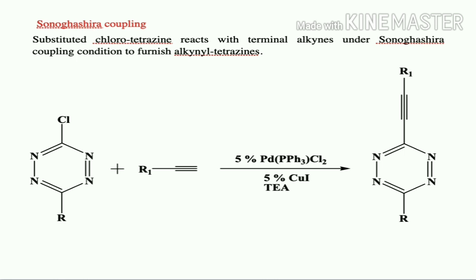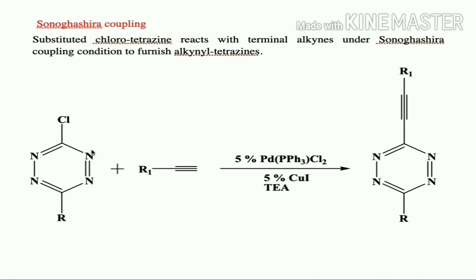Another important reaction of tetrazine is that it will undergo Sonogashira coupling reaction. So substituted chlorotetrazine reacts with terminal alkynes under Sonogashira coupling condition to furnish alkynyl tetrazines. So if you have chloro-substituted tetrazine and you want to prepare alkynyl derivatives of tetrazines, then there is a way, that is through Sonogashira coupling.